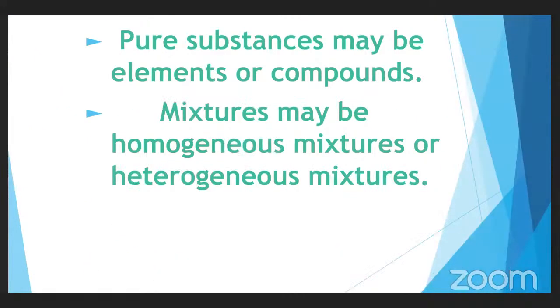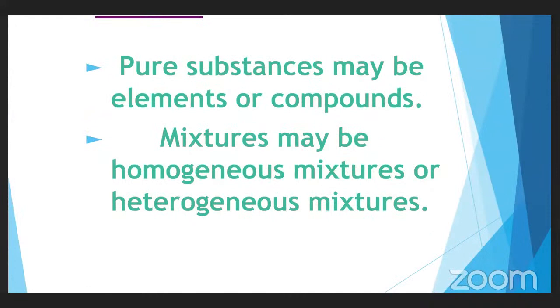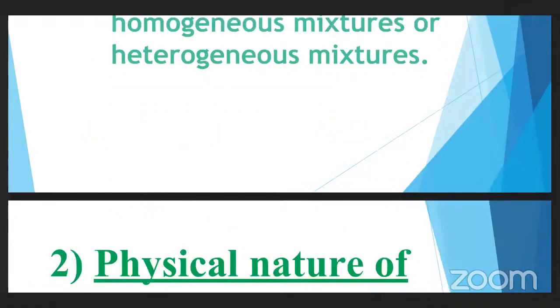Then what are pure substances? They may be elements or they may be compounds. And what are mixtures? Mixtures are either homogeneous mixtures, which means same kind of substances are mixed, or they may be heterogeneous mixtures where different kinds of substances are mixed, isn't it?